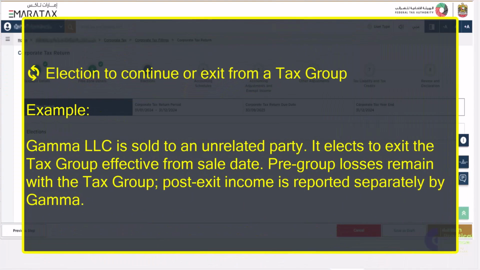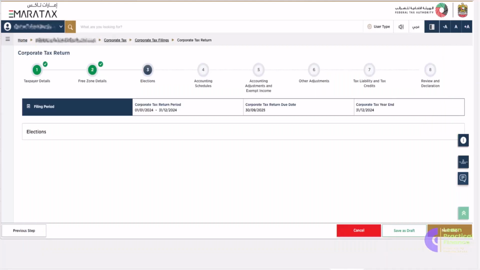Sixth one is election to continue or exit from a tax group. Example: Gamma LLC is sold to an unrelated party. It elects to exit the tax group effective from the sale date. Pre-group losses remain with the tax group. Post-exit income is reported separately by Gamma.